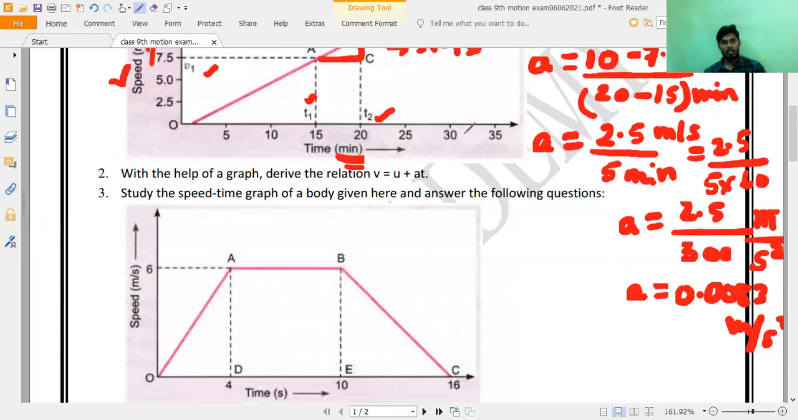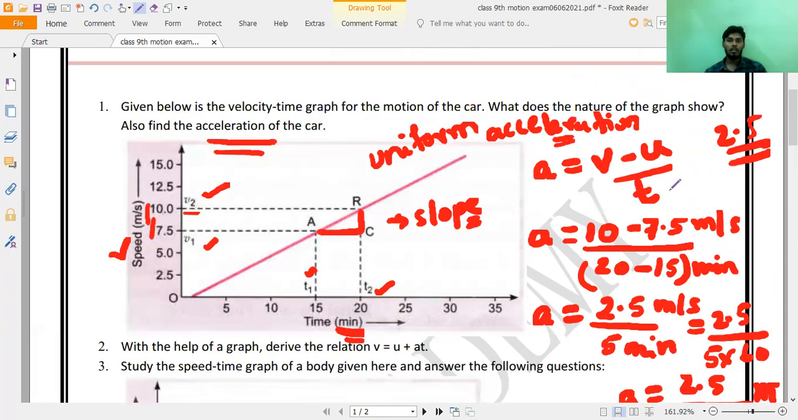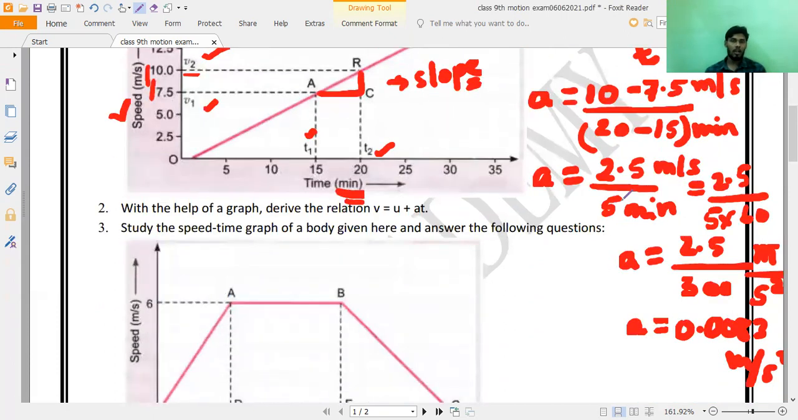You cannot do that in the exam. Always remember, this graph is indicating uniform acceleration, and the slope of the graph will give you the acceleration. Understanding the graph is the key.